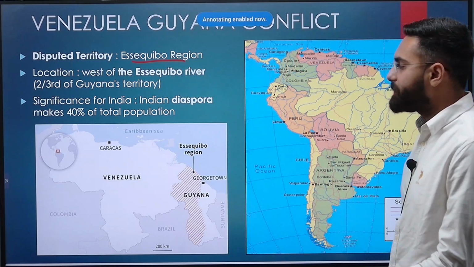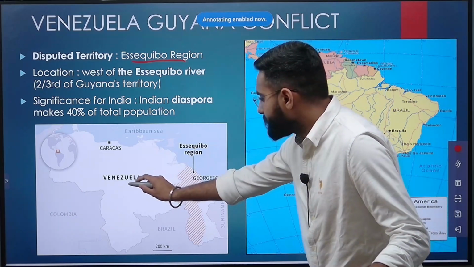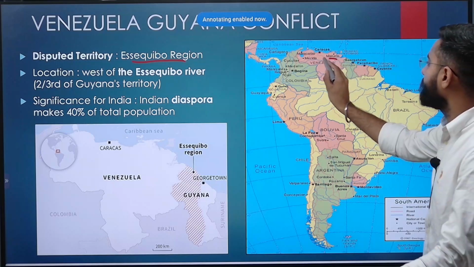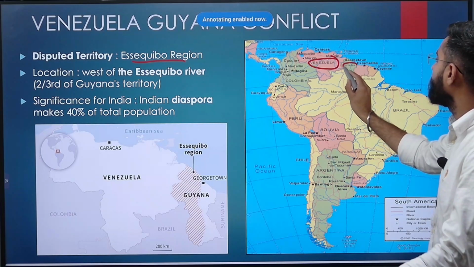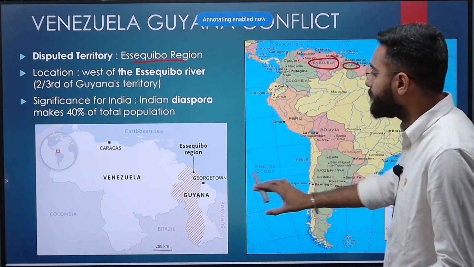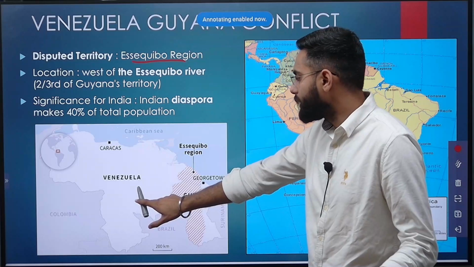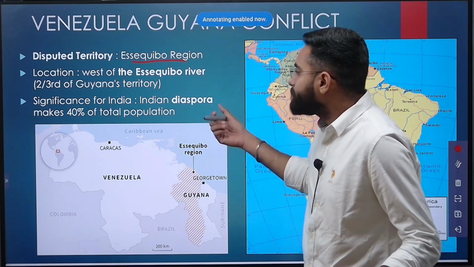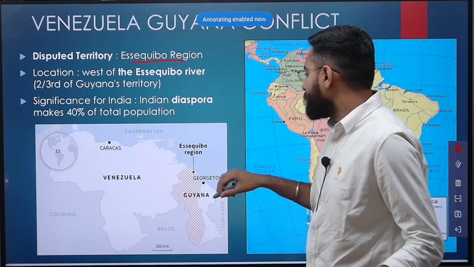And Essequibo region, where is it located? This is your Venezuela, this is Guyana. If you look at the map here, Venezuela is located here and Guyana is located here. And if we zoom into it, then this is the map which you will come across. So Essequibo region, this region is basically located west of the Essequibo River.